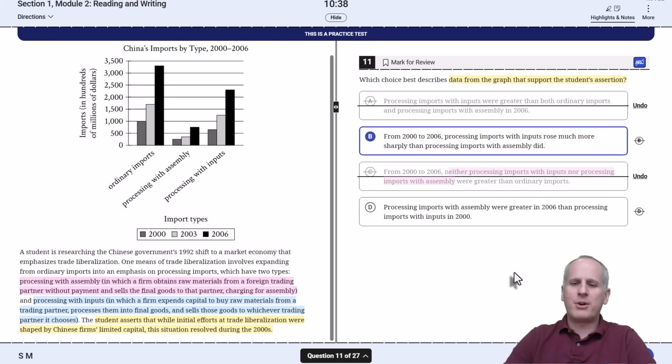And then choice D, processing imports with assembly were greater in 2006 than processing imports with inputs in 2000. Again, that's just not true based on the chart. So D is out as misrepresenting the data. We select B.